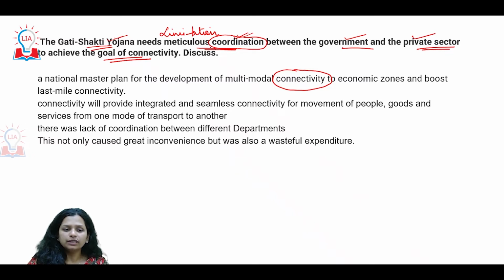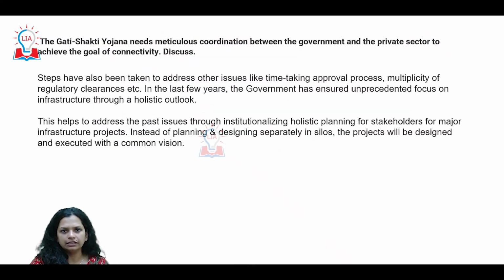Now you have to essentially discuss it. So you have to very directly mention the pointers, okay? And once you mention the pointers, you can give an alternative, meaning a positive side as well. So here we can start off by talking about what it is, a master plan for multimodal connectivity, which is going to provide integrated and seamless connectivity of people, goods, services. We've witnessed that this lack of coordination often leads to a lot of wasteful expenditure and inconvenience.